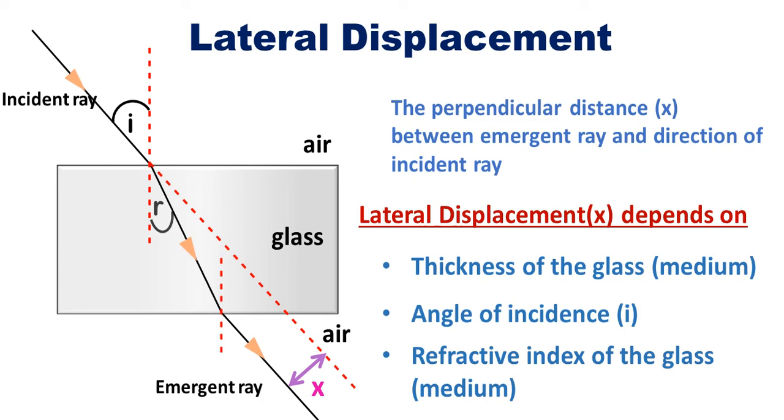How does it depend? On thickness, it depends directly. More thickness, more lateral displacement. Angle of incidence also, it depends directly. More angle of incidence, more lateral displacement. And on refractive index also of a medium, it depends directly. That means more the refractive index of the medium, more will be the lateral displacement.